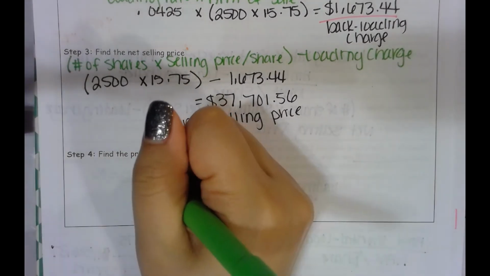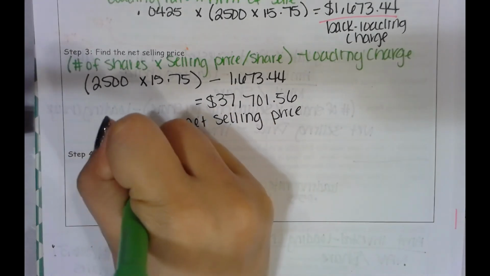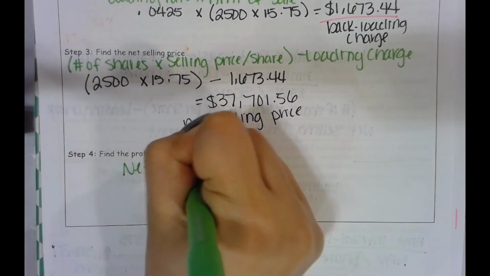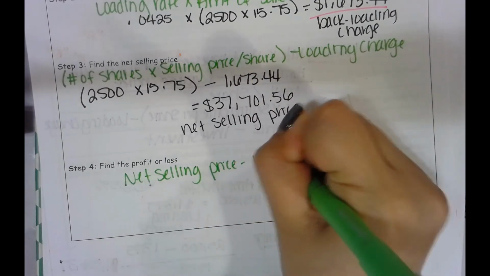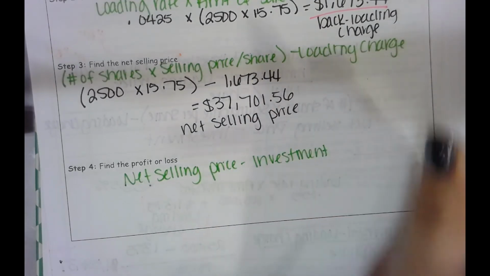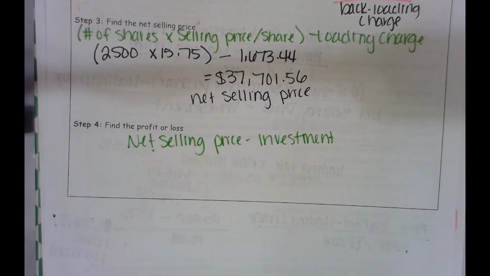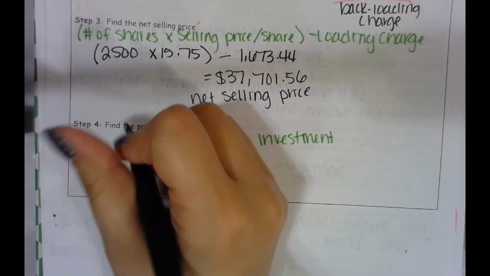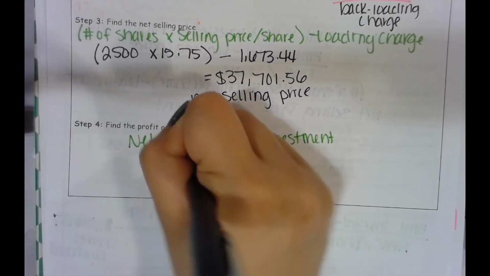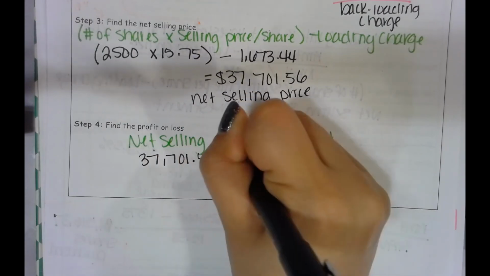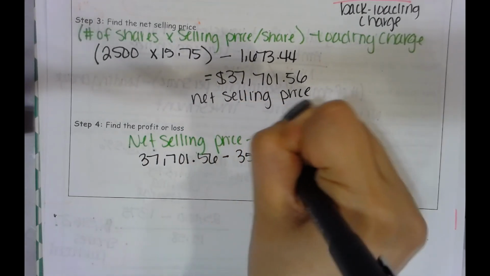So then to find your profit or loss, you're going to take that net selling price and subtract your investment. Remember, on all these investments, how much you get back better be more than how much you put in. So in their case, they got back $37,701 with 56 cents when they put in $35,200.